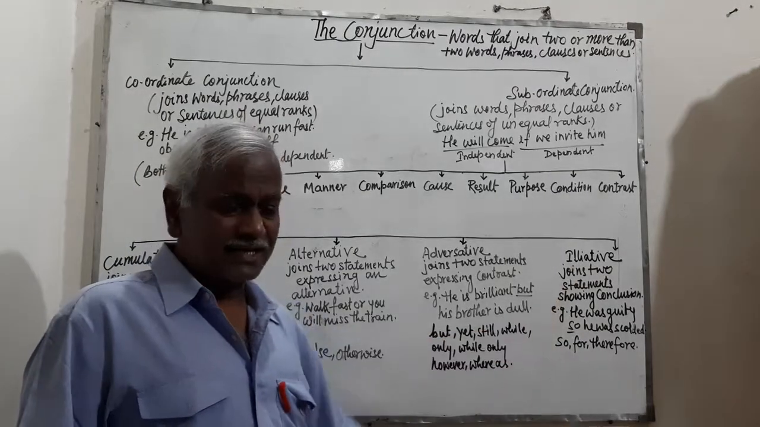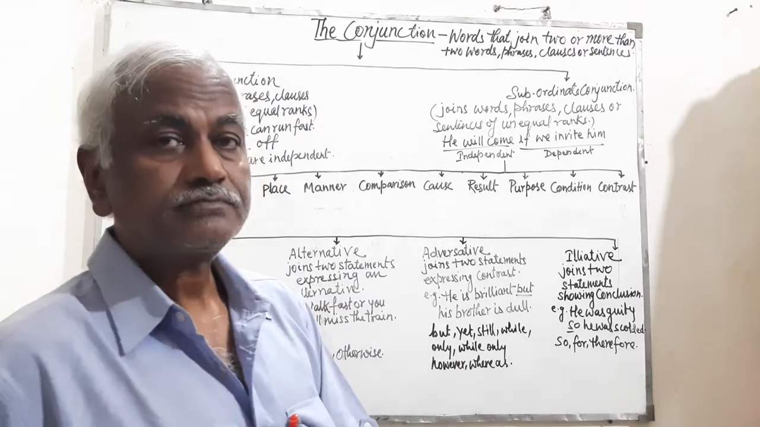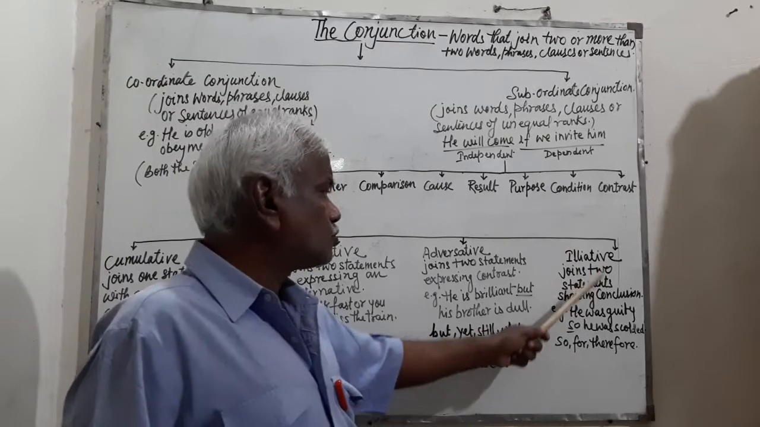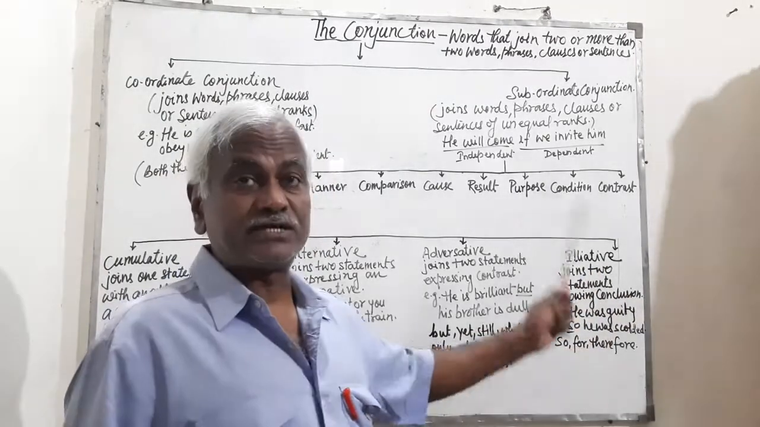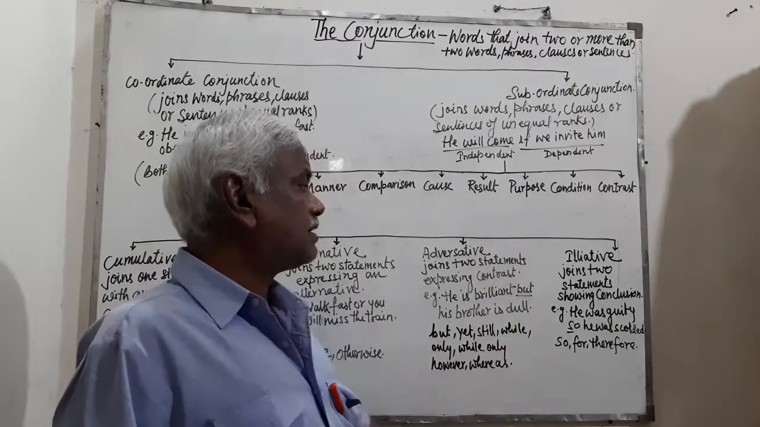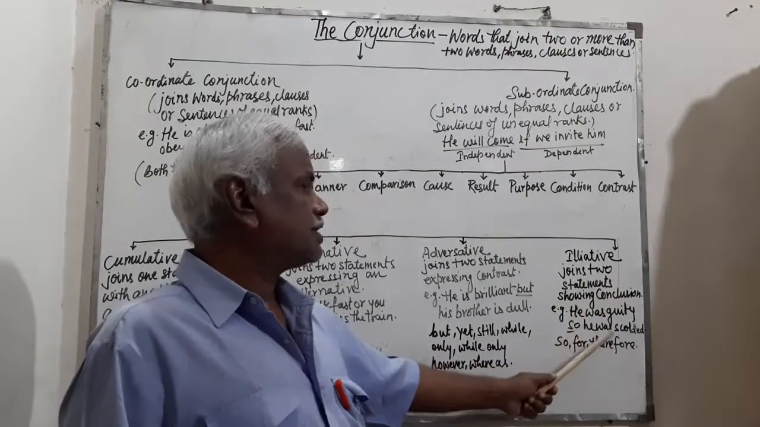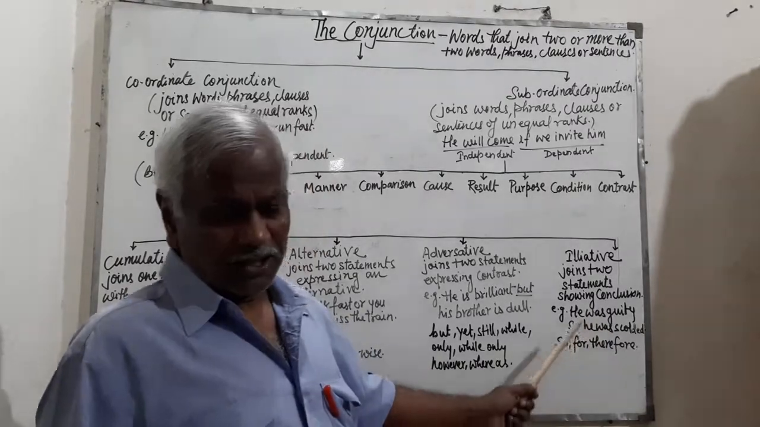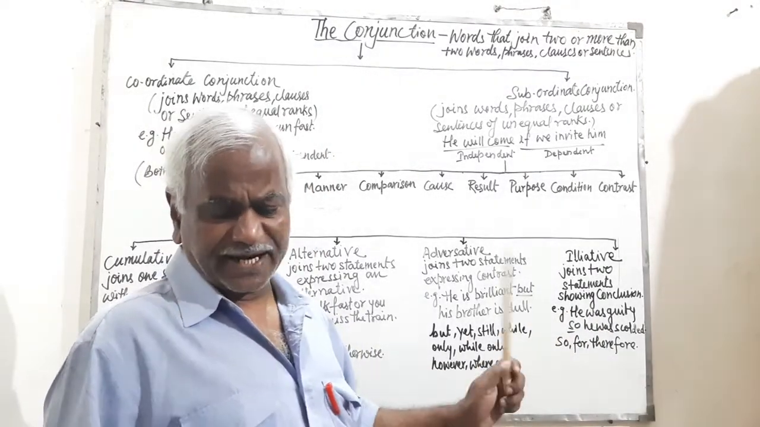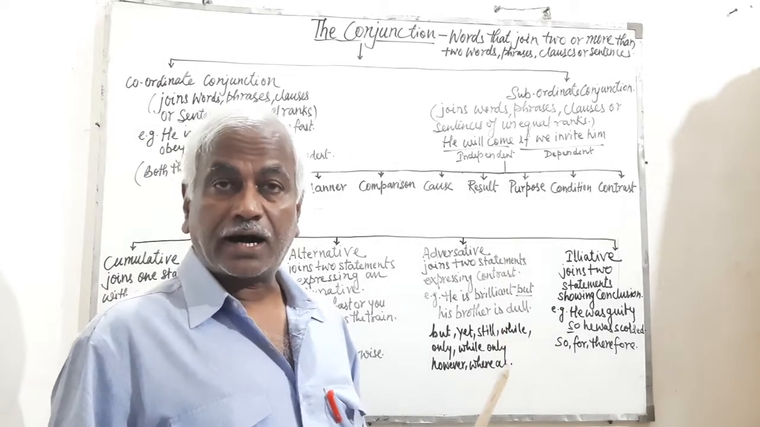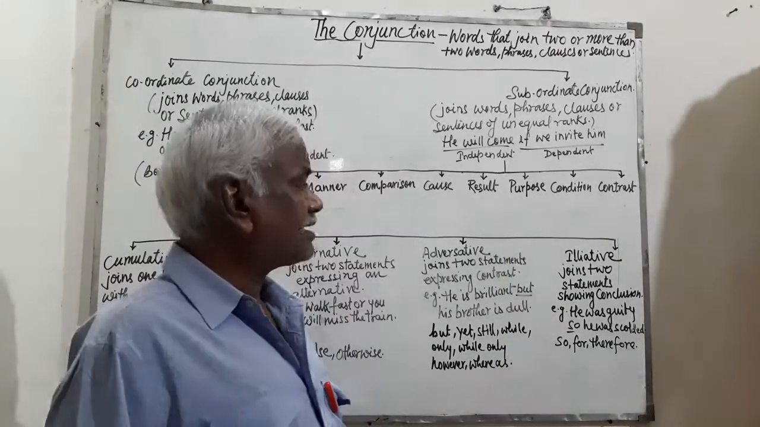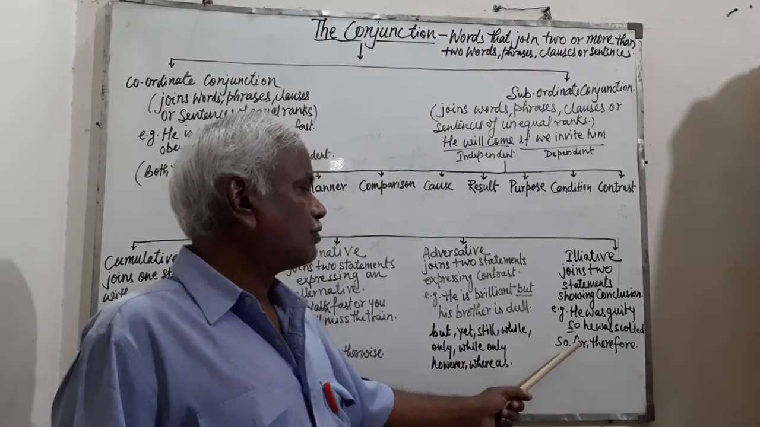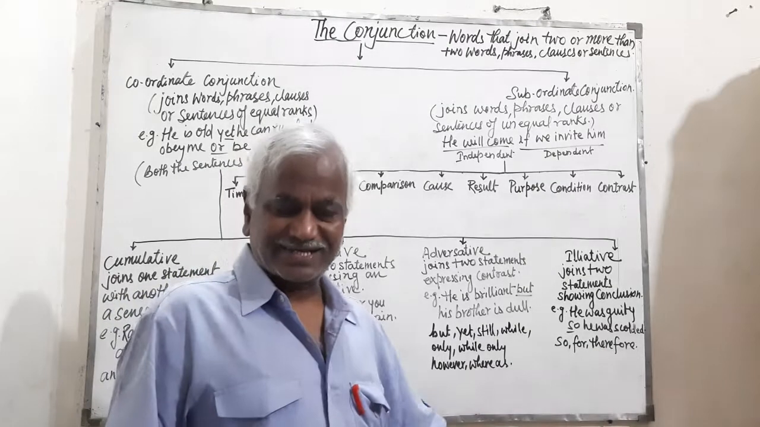And the last one is illative conjunction. Illative conjunctions means the conjunction that joins two statements showing conclusion. For example, he was guilty, so he was scolded. You must take rest, for you are unwell. The other examples of this type of conjunction are so, for, therefore, etc.